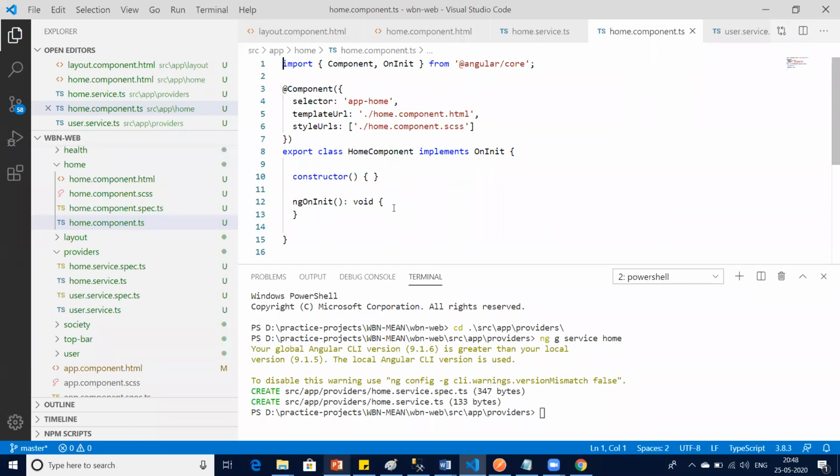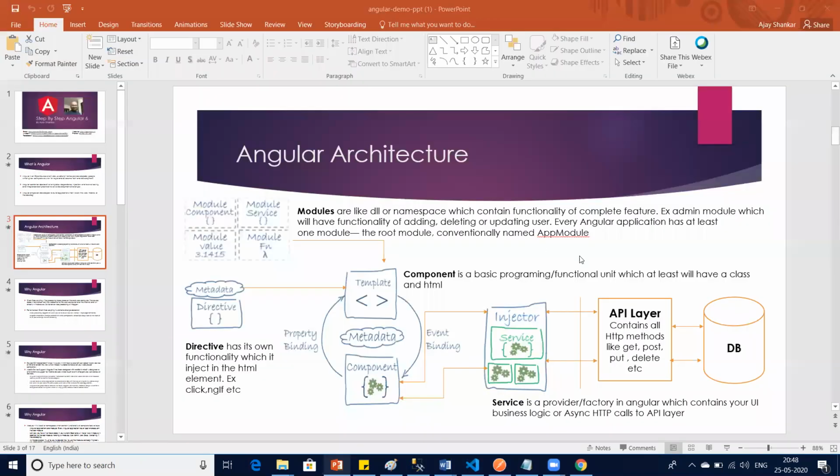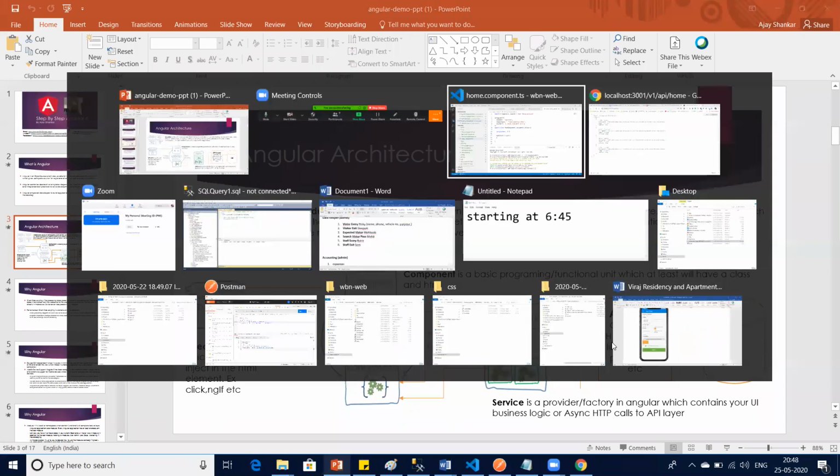But in between, it takes help of the API. So do remember this flow and never forget it. Component calls provider, provider calls API, API calls DB. DB returns data to API, API returns data to provider, provider returns data to component. So far we have reached till this point.